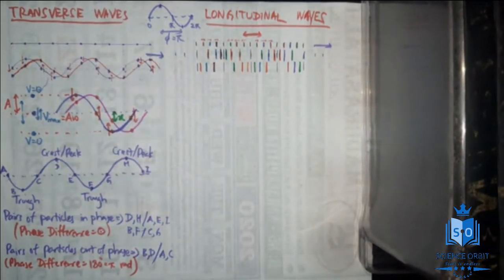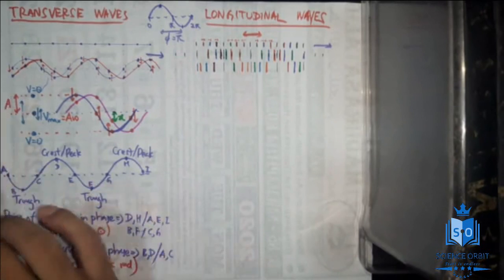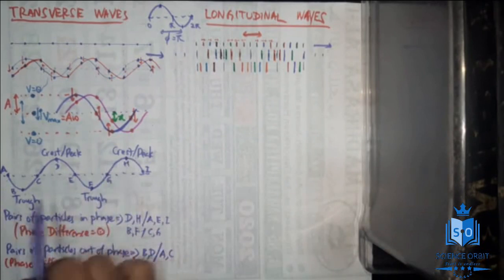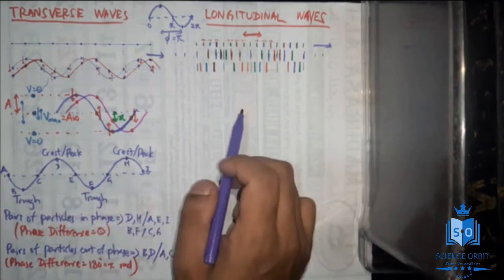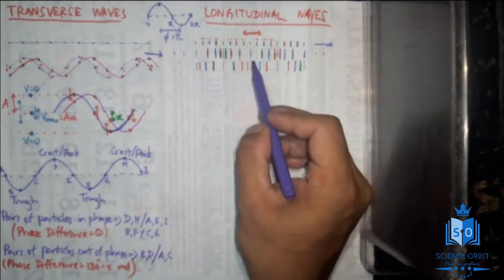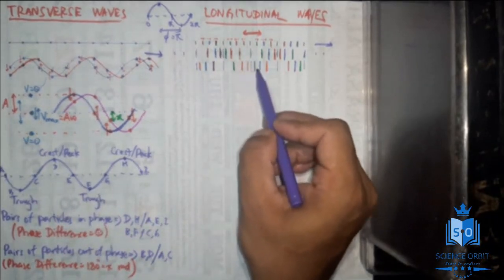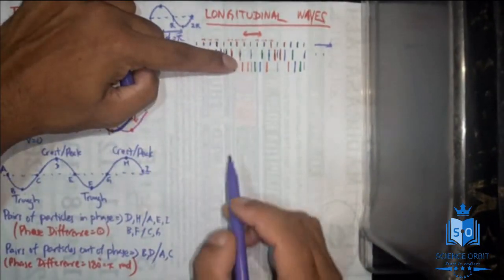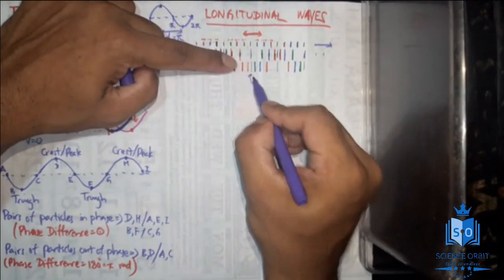Okay, right, good. So when you consider a longitudinal wave, in a transverse wave we have crest and trough. In longitudinal waves, there are certain parts where the particles are tight, I mean, particles are compressed. They are very close to each other. For those positions, we call them compressions.